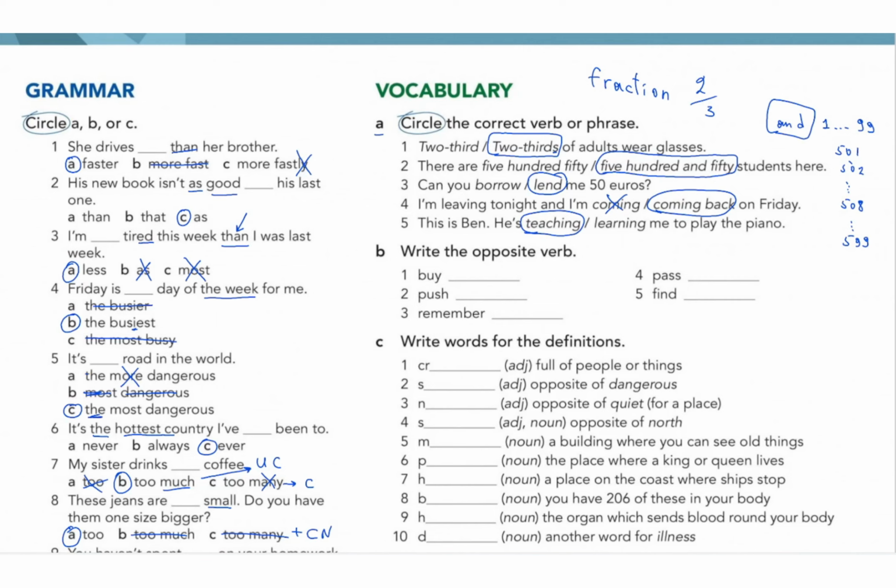Now that makes us move to exercise B. And exercise B is asking us to write the opposite verb. Buy, it will be sell. Push, it will be pull. Remember, opposite is forget. Pass, opposite is fail. Find, opposite is lose. That's it. If you want to know the past simple, we can quickly jot down here as well. The past simple of buy is bought, and the past simple of sell is sold.